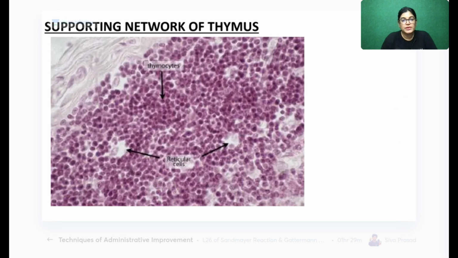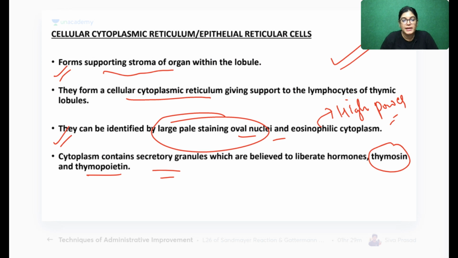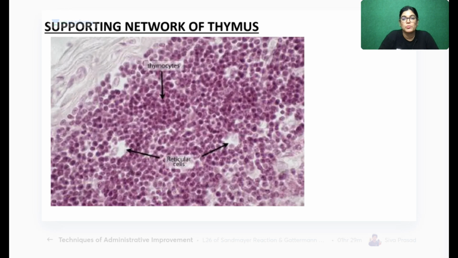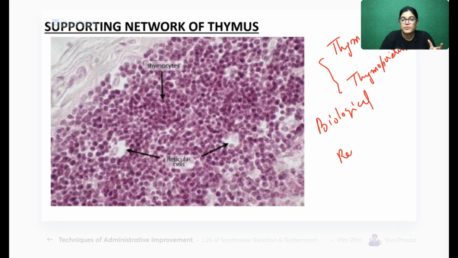Okay, so can I write the function of thymosin and thymopoietin here? These two structures are secreted by the reticular cells of the thymus gland, and they act as biological response modifiers.